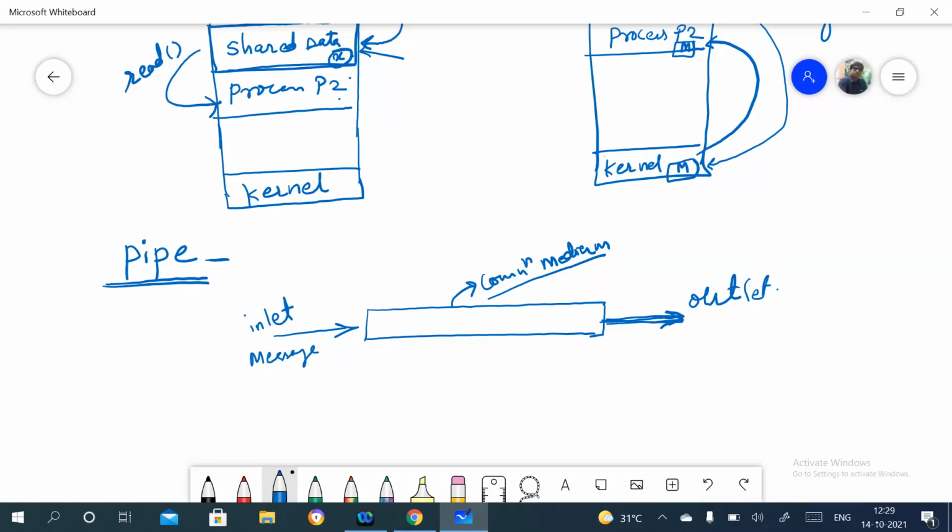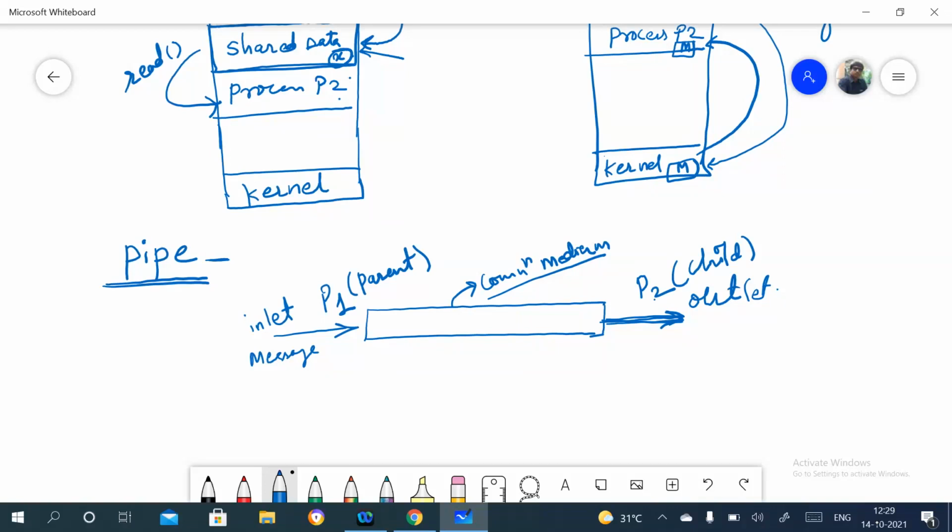Suppose P1 is a process and P2 is a process. These two are related, or interrelated, processes. Sometimes we can say this is a parent process and this is a child process. So a pipe is a communication medium between two or more interrelated processes.